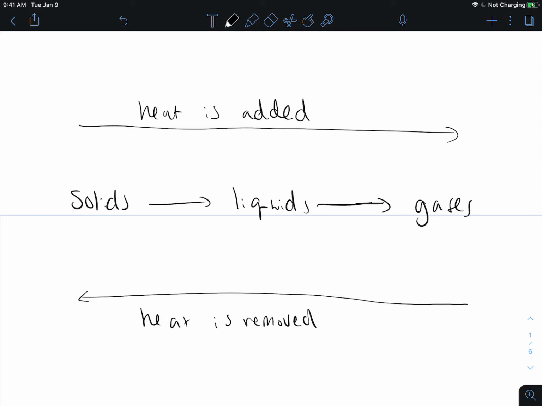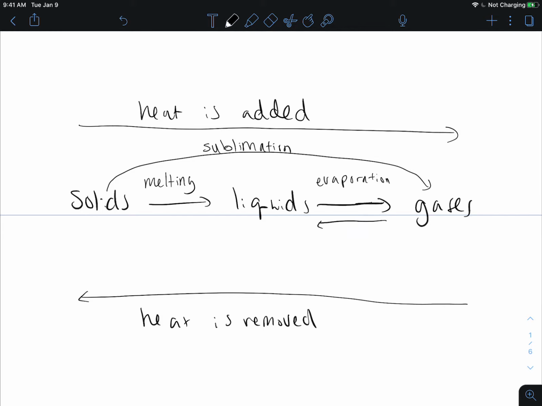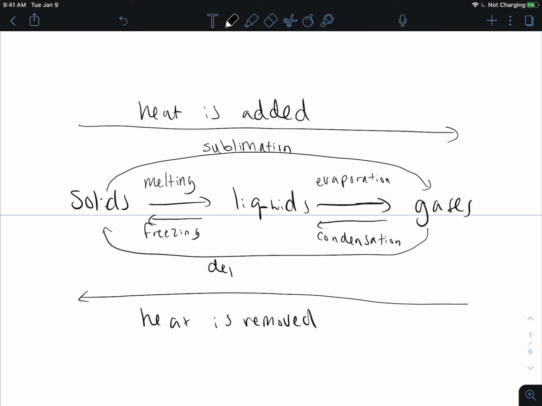Going from a solid to a liquid, we call this melting. Liquid to a gas, evaporation. And then our solid to our gas is sublimation. Going from our gas to our liquid is condensation. Liquid to a solid is freezing. And then going from our gases to our solids is deposition.